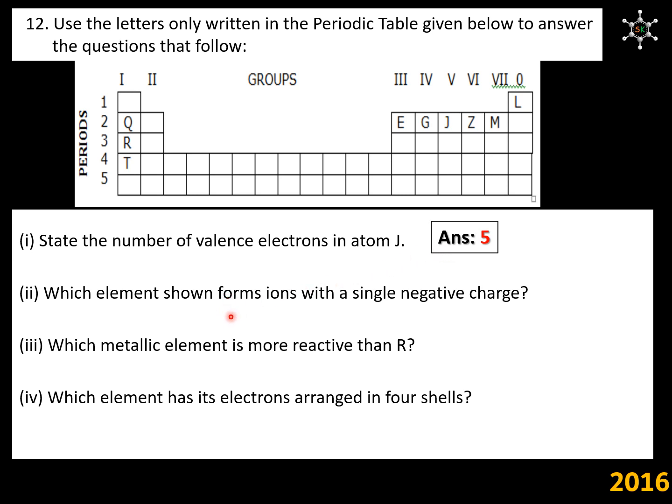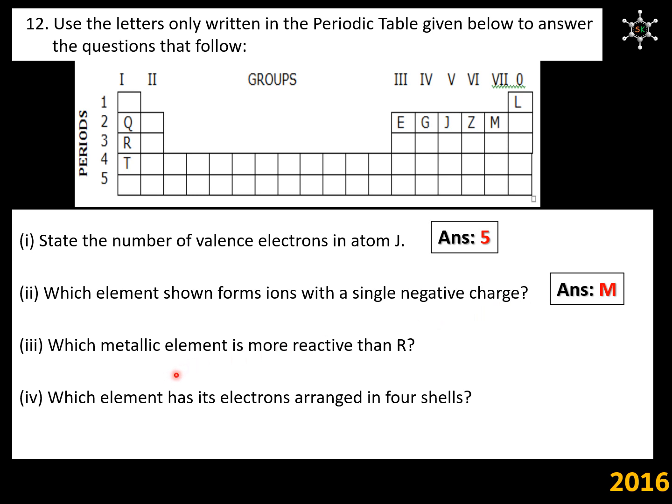Second question, which element shown forms ions with a single negative charge? Halogens form ions with single negative charge. Halogens sit over here, either in group 7 or in group 17. So the halogen which they have mentioned over here is M. So the answer is M.